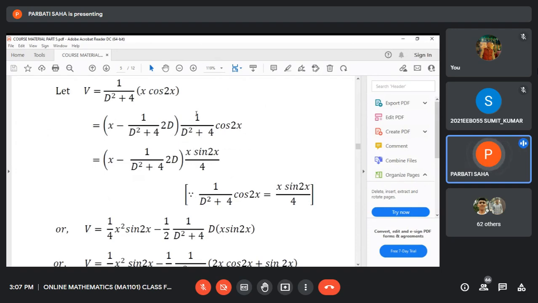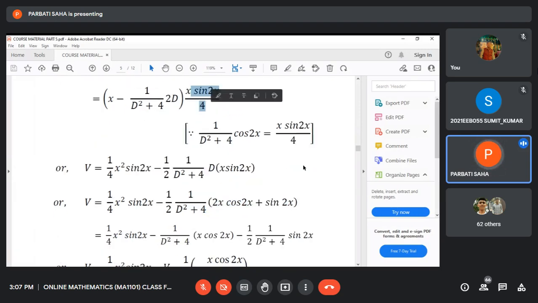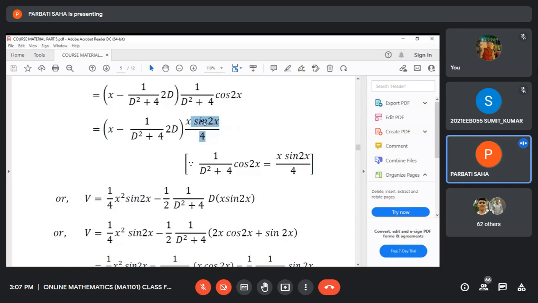Okay. Now you see 1 by D square plus 4 operating on cos 2x. We have already computed this in the previous problem actually. We have computed 1 by D square plus 4 sine 2x, and this is given as homework, the formula, and that method remains unchanged, and the result will be x sine 2x by 4. Just we have used this result. Okay. Now you see x into x sine 2x by 4, so it is x square sine 2x by 4.